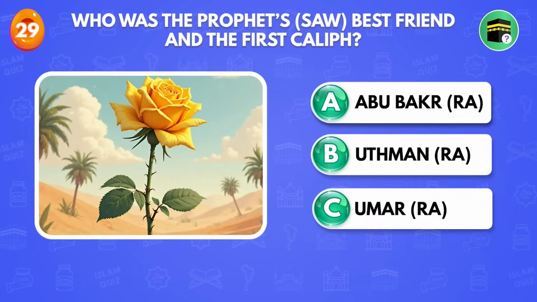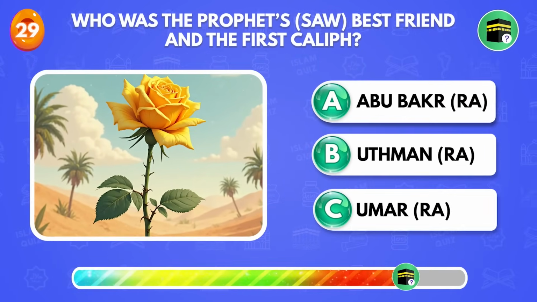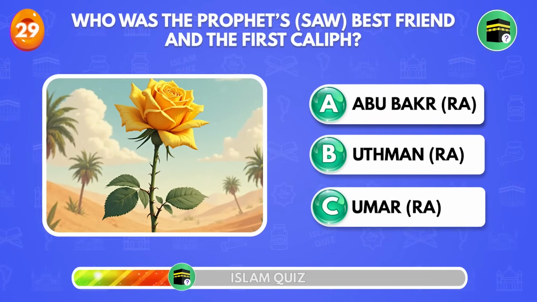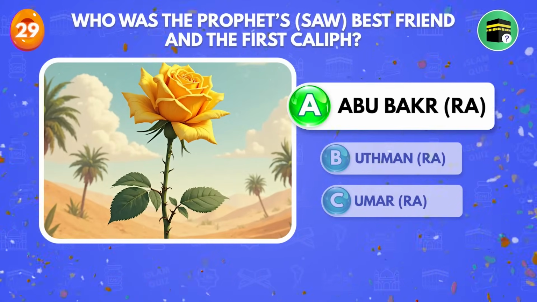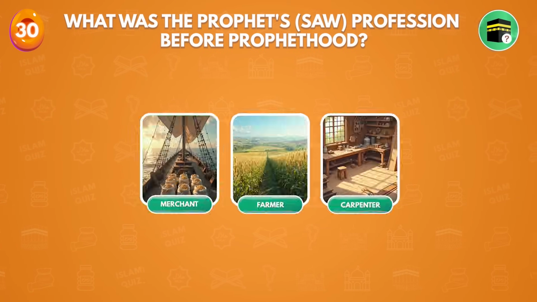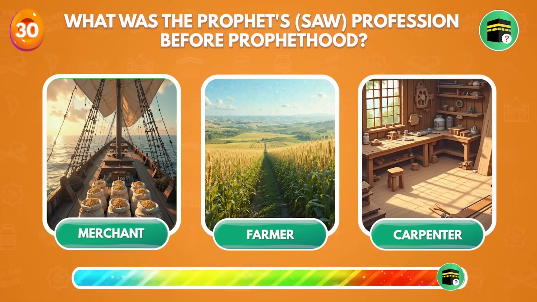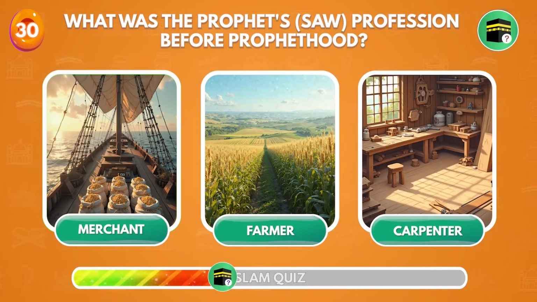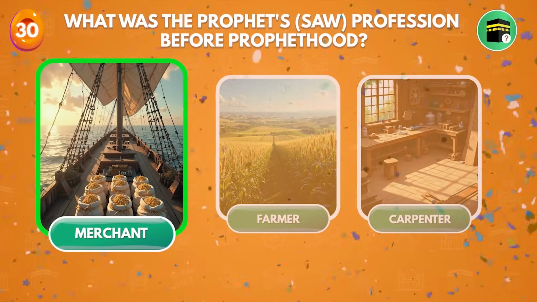Who was the Prophet sallallahu alaihi wasallam best friend and the first caliph? Abu Bakr radiallahu anhu. What was the Prophet sallallahu alaihi wasallam profession before prophethood? Merchant.